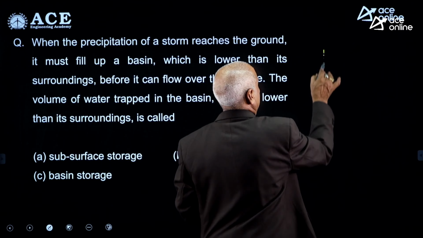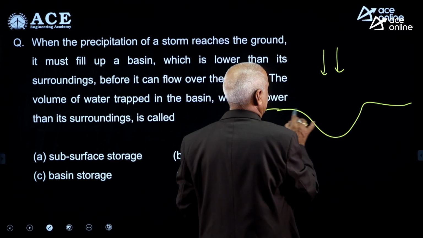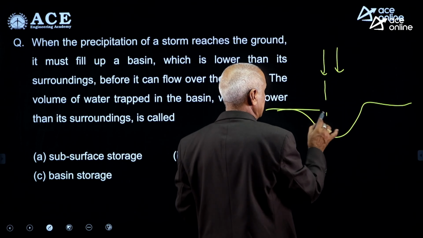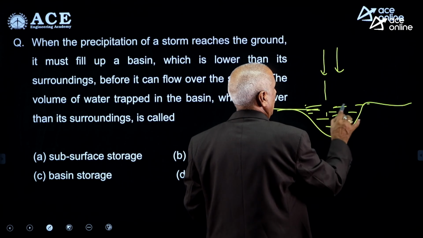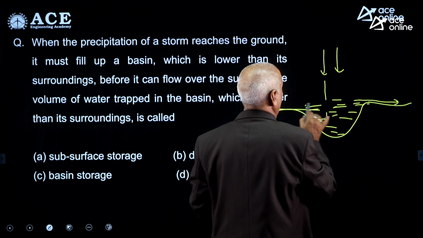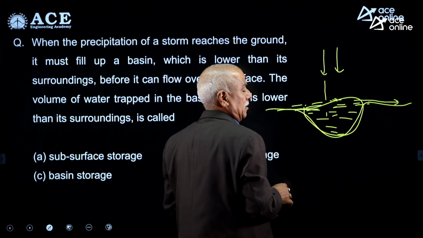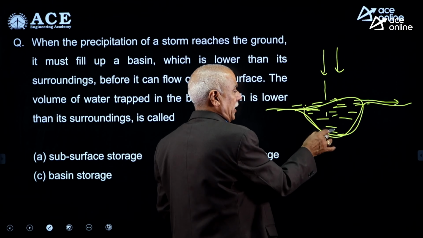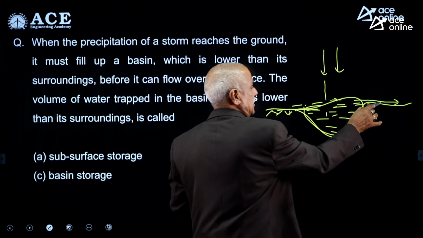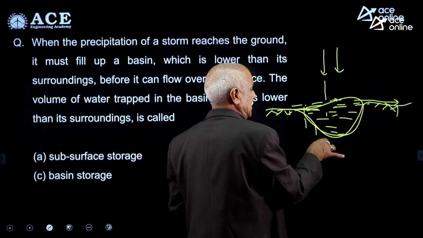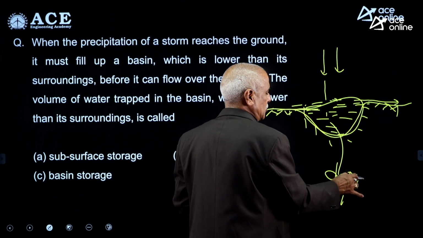So, rainfall is falling like this, catchment area is like this, then the water starts flowing on the ground. This water is entrapped with its elevation lower than the surrounding elevation, at a particular location. This is called the volume of the water stored.